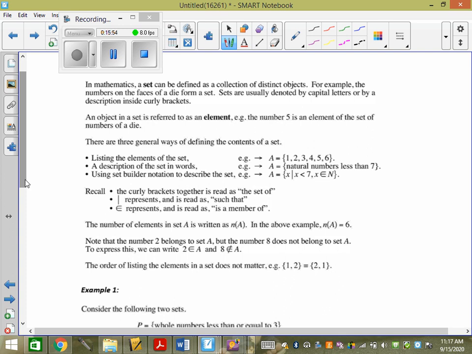So if I said, is 6 an element in the set A? You would say, yes. Is 2 an element in the set A? Yes. Is 3 an element in the set A? Yes. Is 7 an element in the set A? No, it's not an option. Other ways you could describe it in words: you could say the natural numbers less than 7. Natural numbers start at what?